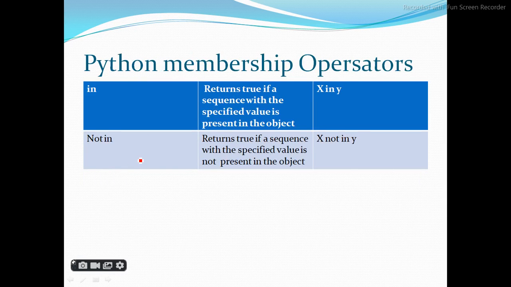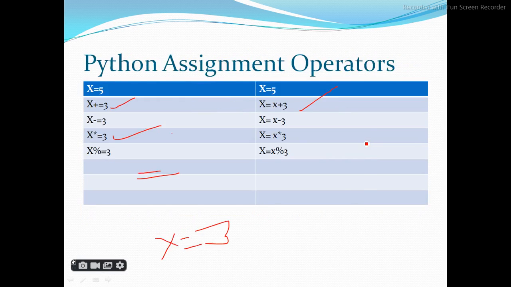Now this is another type of operator, the Python membership operator: in and not in. In returns true if a sequence with the specified value is present in the object. x in y means x has a sequence which is similar to the sequence in y, then it will return true. Not in means nothing is matching, then x not in y. So these are the basic Python concepts I have given you.